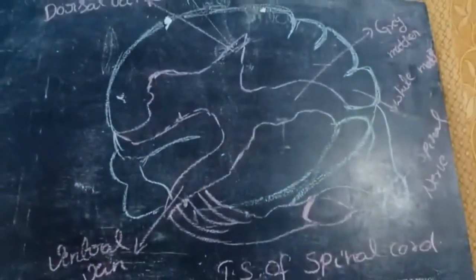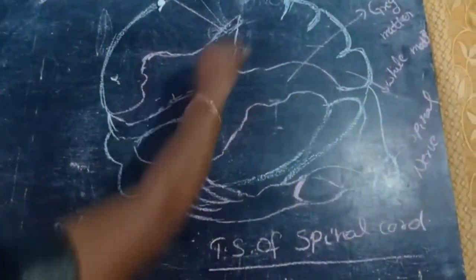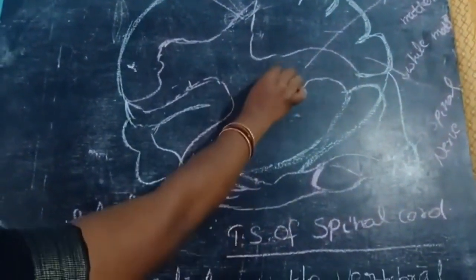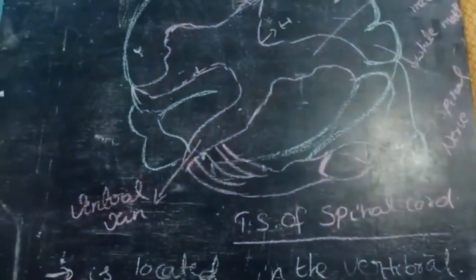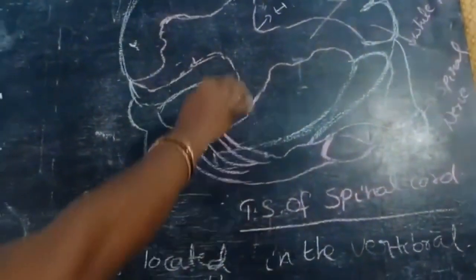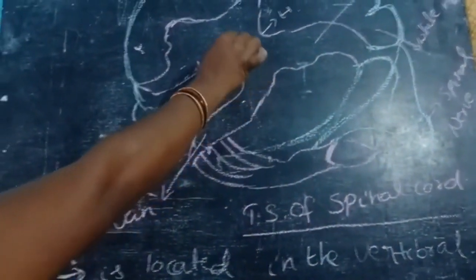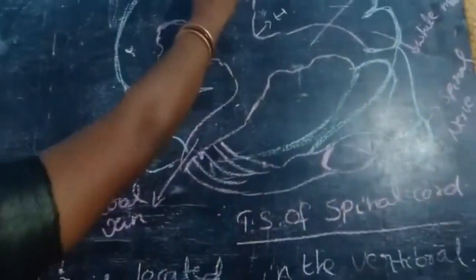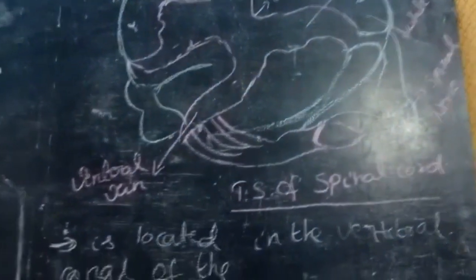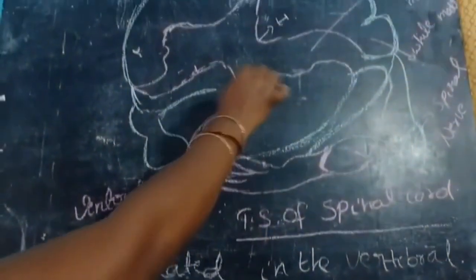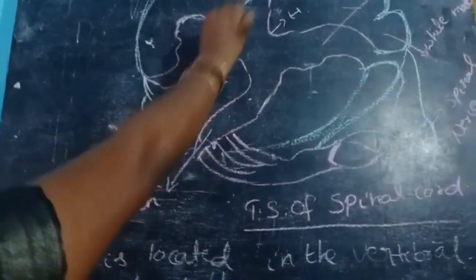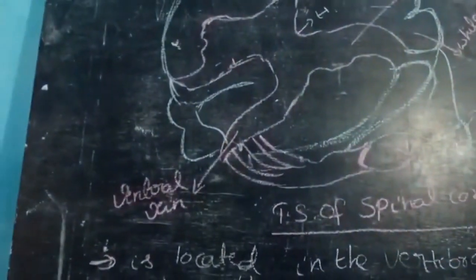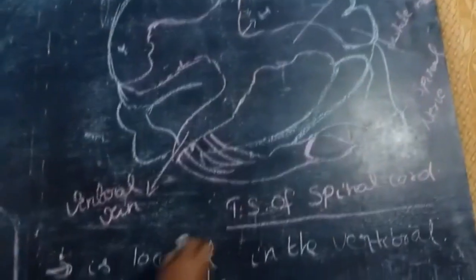The internal anatomy of the spinal cord shows an H shape. This is the internal structure you can observe. Which shape is this? H shape, like a butterfly shape. Central area is grey matter, surrounded by the outer white matter. The grey matter is subdivided into two regions called anterior and posterior horns.